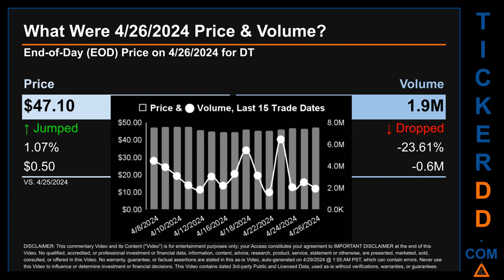Across a range of $3.03, the max and minimum end-of-day price were respectively 47.73 and 44.43. Volume saw a range of 4.9 million, from a day low of 1.6 million to a day high of 6.5 million.